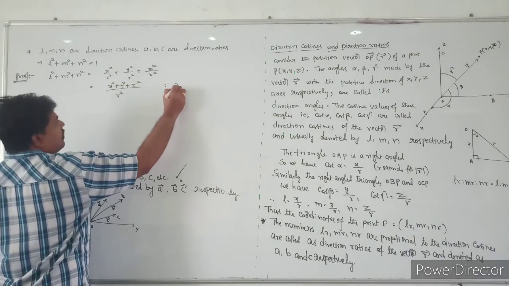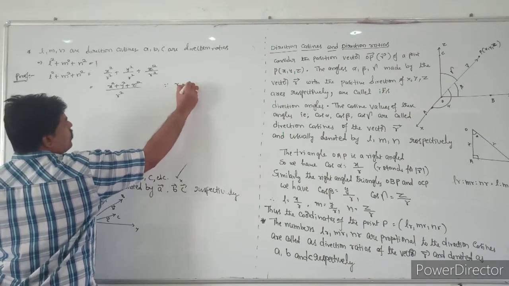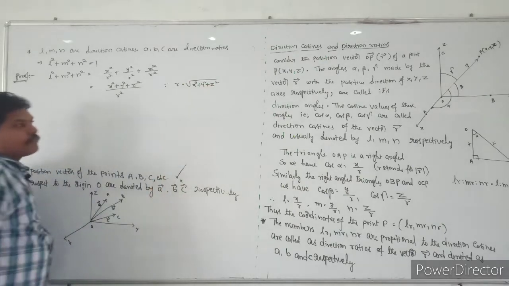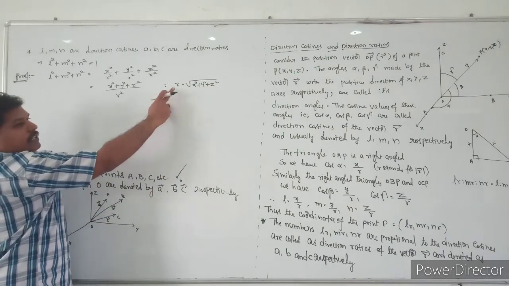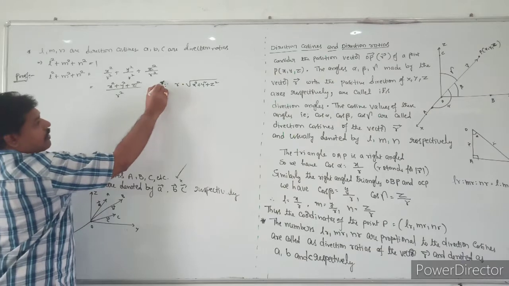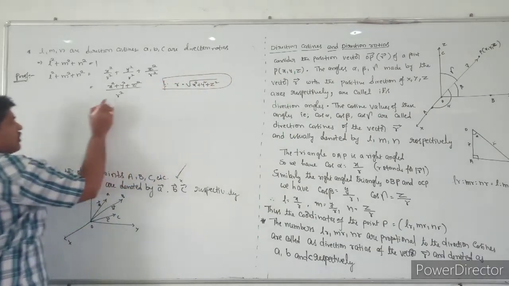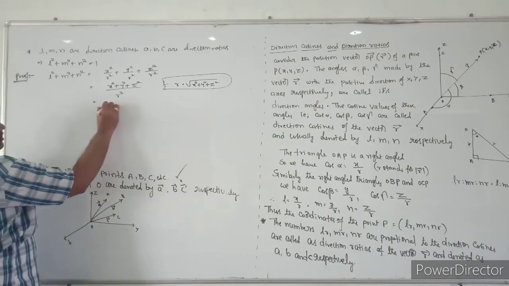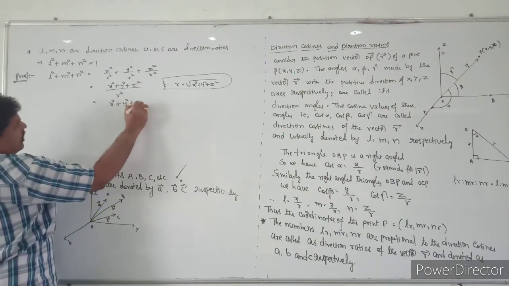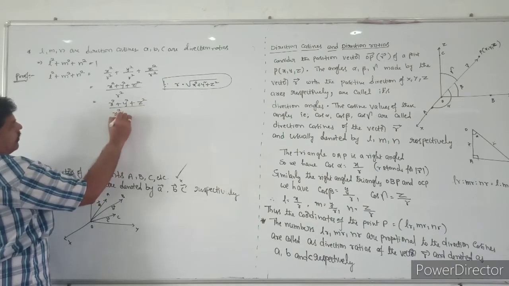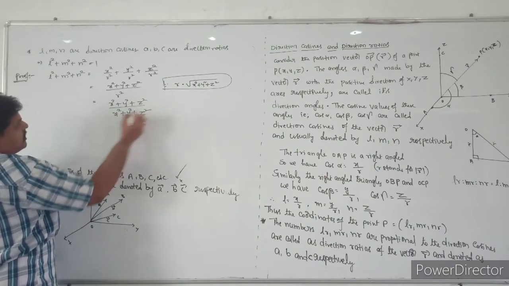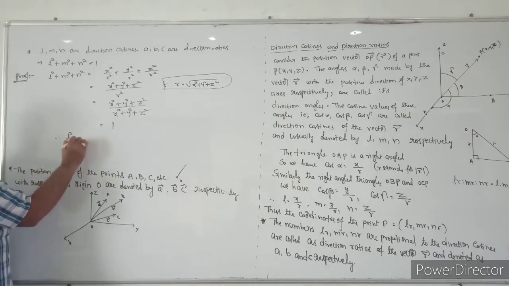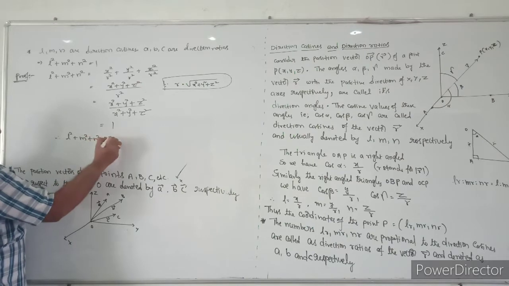Already you know that r value is nothing but root of x square plus y square plus z square. That is the distance, that is OP. P is a point, then r is called the magnitude of that vector. That is, r is equal to root of x square plus y square plus z square. Then automatically r square will become x square plus y square plus z square. So x square plus y square plus z square by x square plus y square plus z square will become 1.